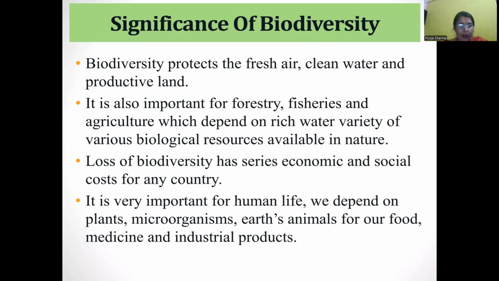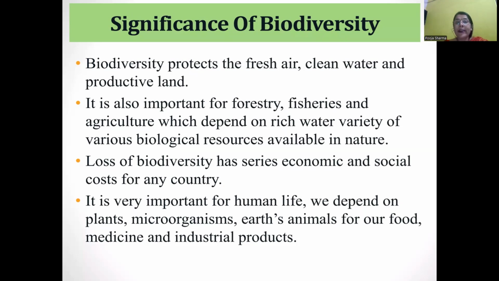It is also important for forestry, fisheries, development of a variety of fish, culture of plants, and established forests.